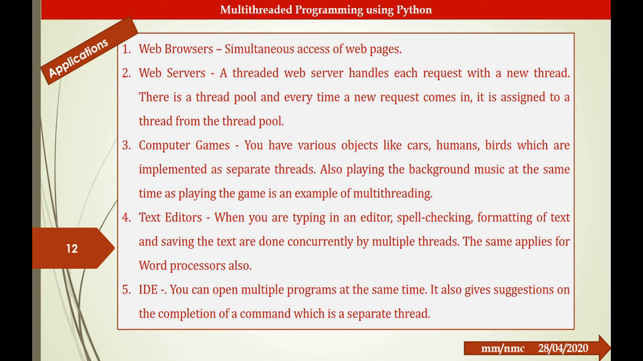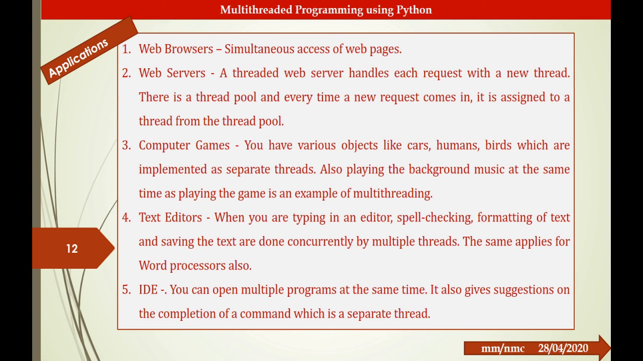Let us see the applications of multithreading. Multithreading is used in web browsers when we access web pages simultaneously, and also in web servers where individual users' requests are handled with independent threads. Multithreading is widely used in game development, where individual objects like cars, humans and birds are implemented as separate threads. You can also create a separate thread for background and foreground objects.